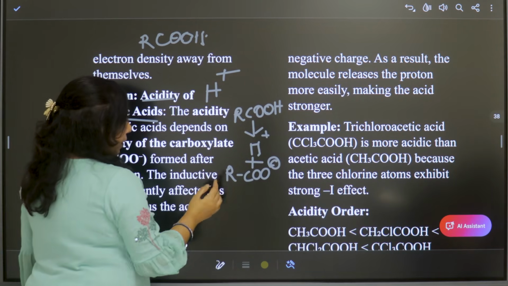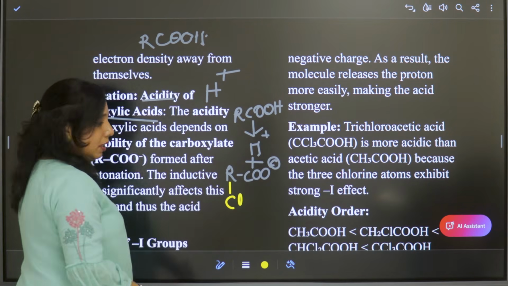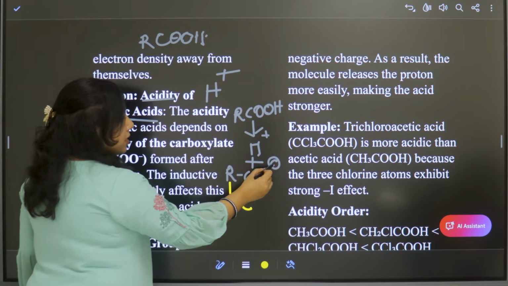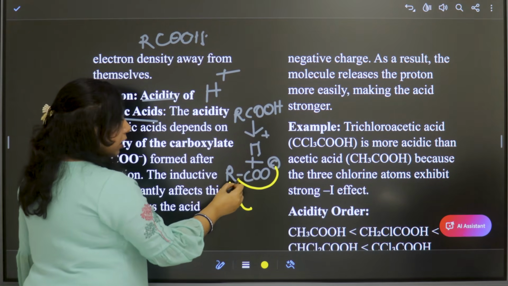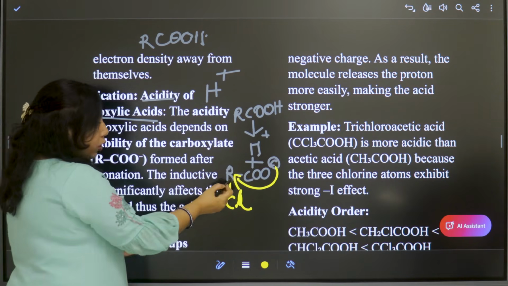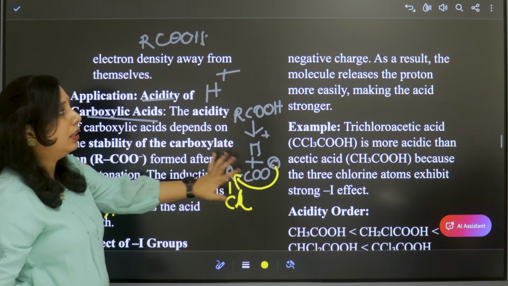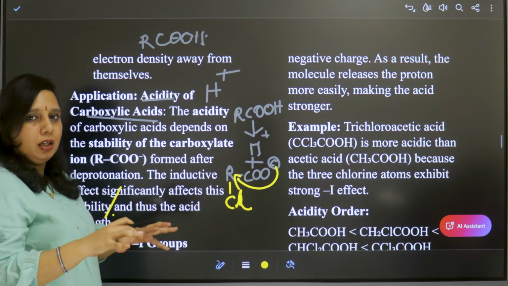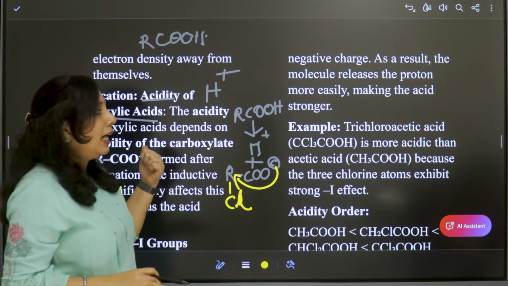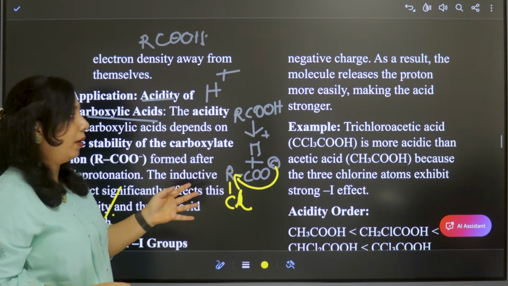If there is a substituent like a chlorine atom here, then the electron density will be more towards the chlorine atom, not on the carboxyl atom. Hence, this becomes stable. The negative charge is distributed. That's why these acids are strong, because they can easily remove the proton.